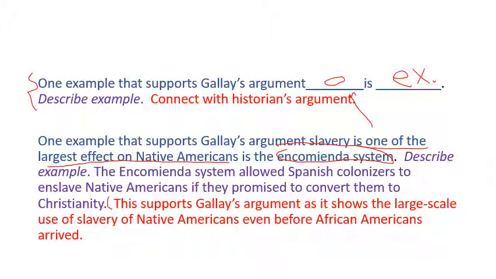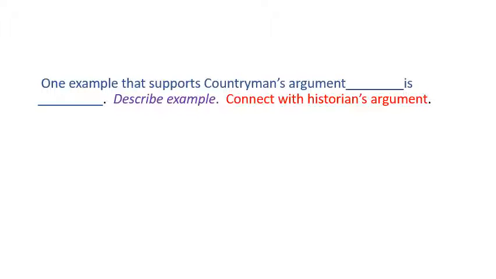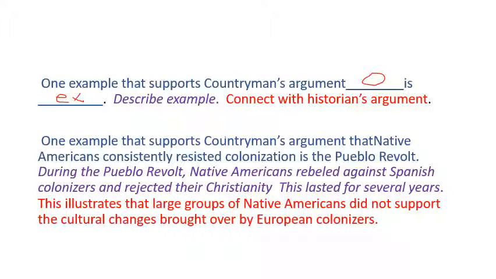Let's try this with our second historian. Same structure. We're going to restate the argument. We're going to give the example. We're going to describe the example, and then we're just going to connect it. One example that supports Countryman's argument that Native Americans consistently resisted colonization is the Pueblo Revolt.